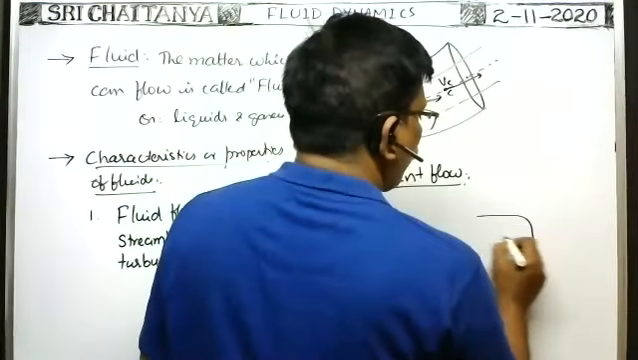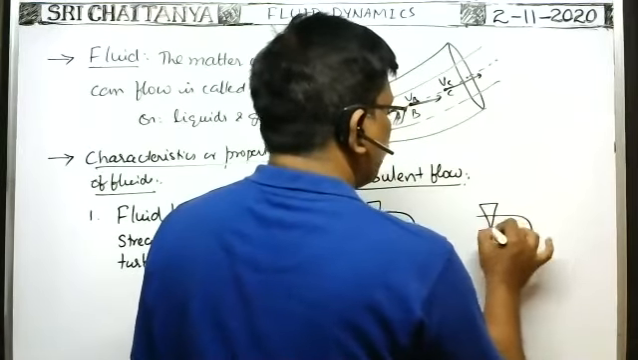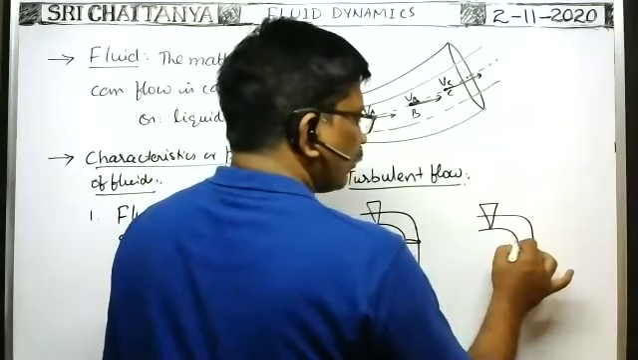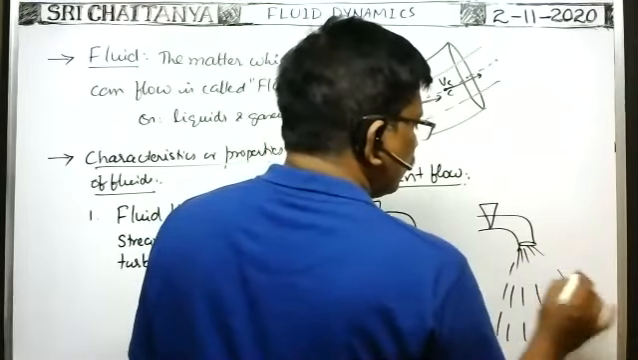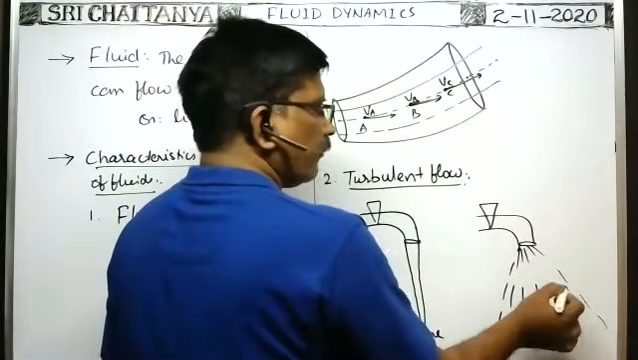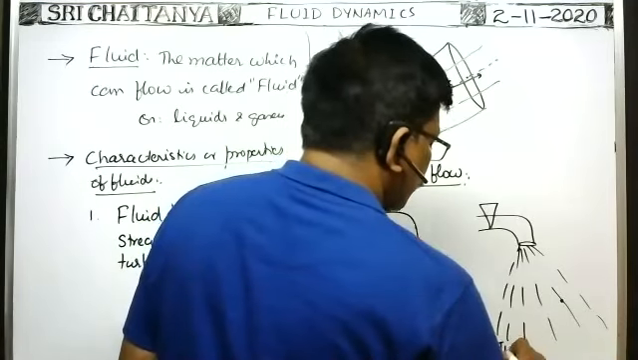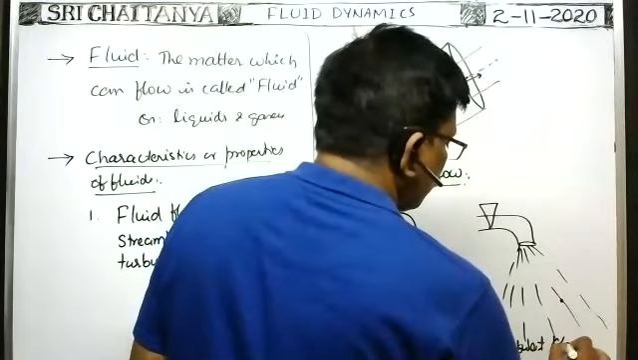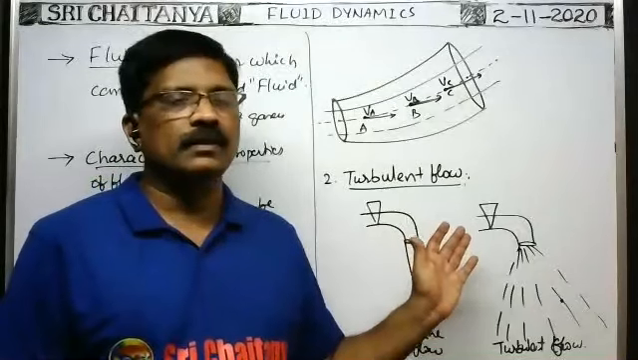Suppose when you open the valve or tap broadly, then whenever water comes out, it sprays like this. In this case, while passing through a certain point here, the velocity of the fluid particles passing through this point changes with time. This type of fluid flow is called turbulent flow. So this is the example for turbulent flow. That is the difference between streamline flow and turbulent flow.